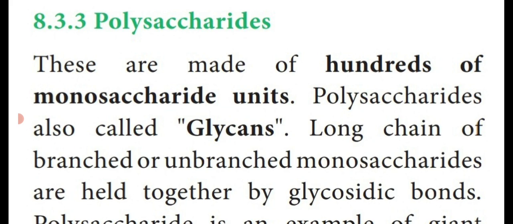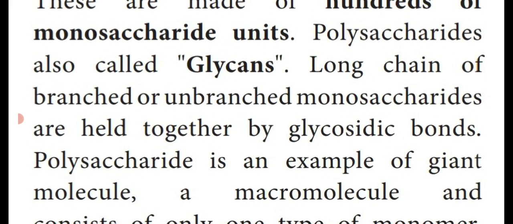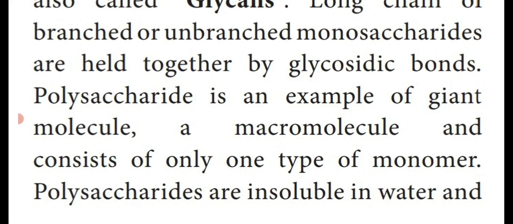Then the next one is the polysaccharide. Here the polysaccharide is made up of hundreds of monosaccharide units. These polysaccharides are called glycans. One more question: polysaccharides are also known as glycans. They produce long chains, branched or unbranched, of monosaccharides held together by a bond called a glucosidic bond. So polysaccharide is an example of a giant molecule.